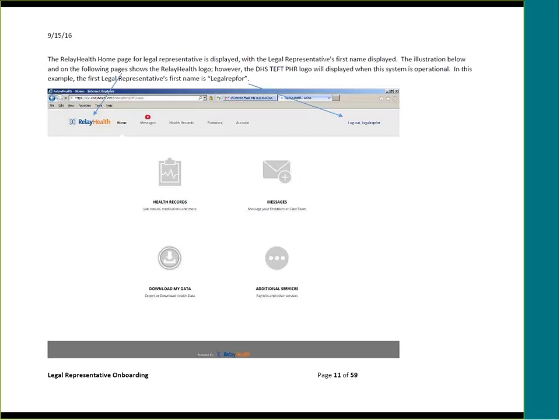The Relay Health homepage for the legal representative is displayed with the legal representative's first name displayed. The illustration below and on the following pages shows the Relay Health logo. However, the Department of Human Services logo will be displayed when the system is operational. In this example, the legal representative's first name is Legal Rep 4.